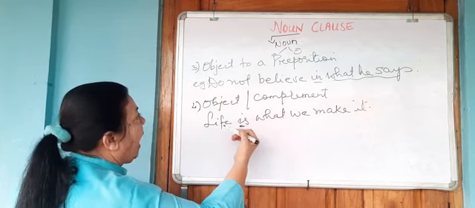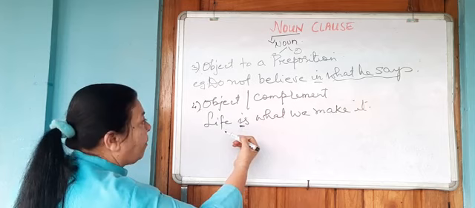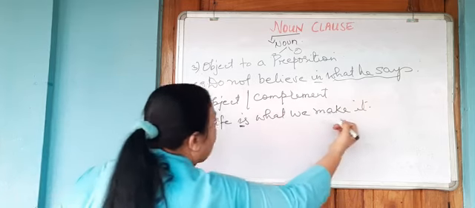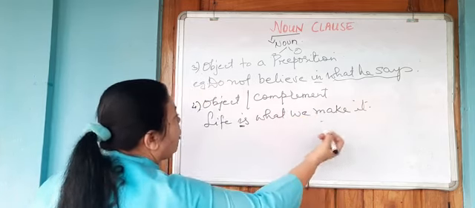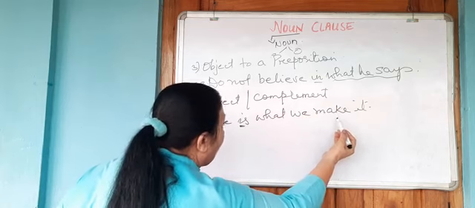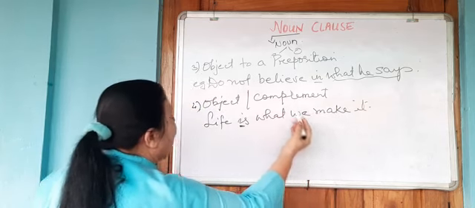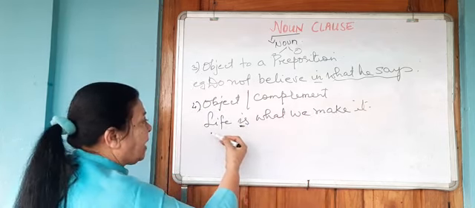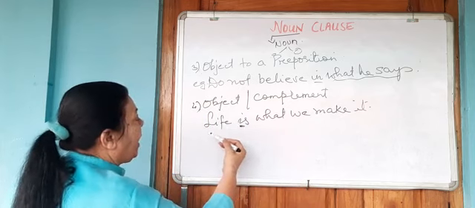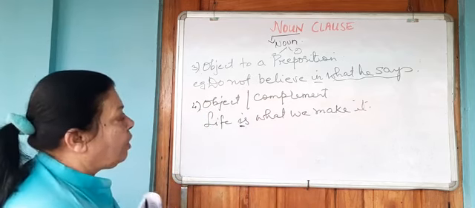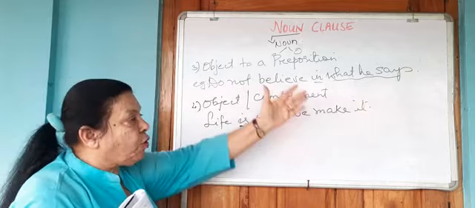Because if I say life is, it does not make complete sense. Therefore, this group of words having your subject, having your finite verb, making complete sense with this part of the sentence.